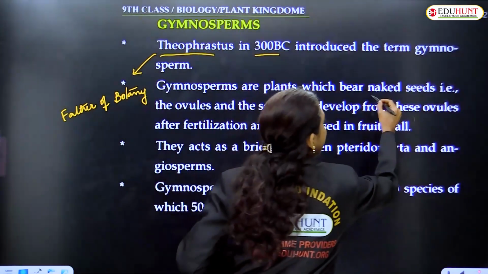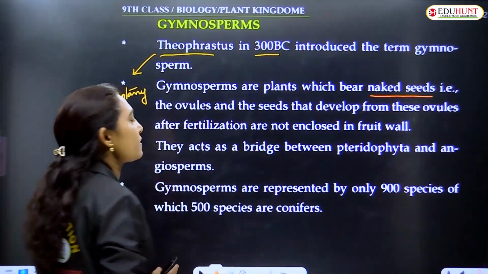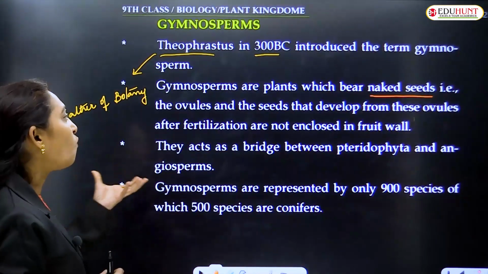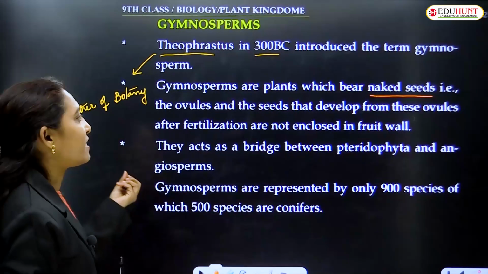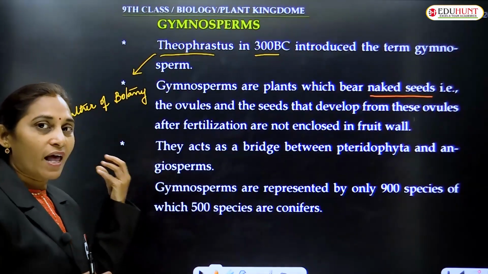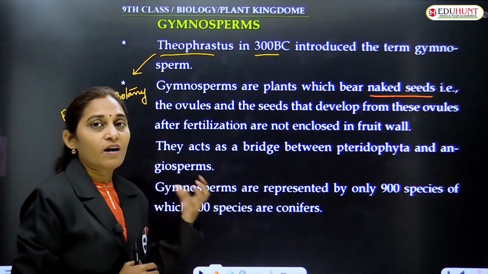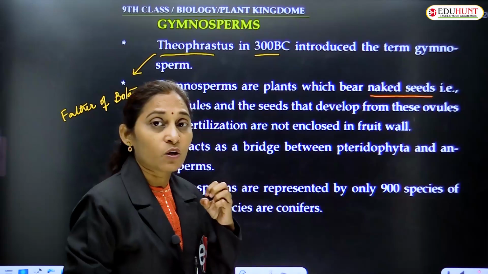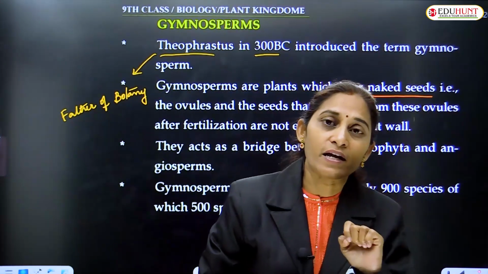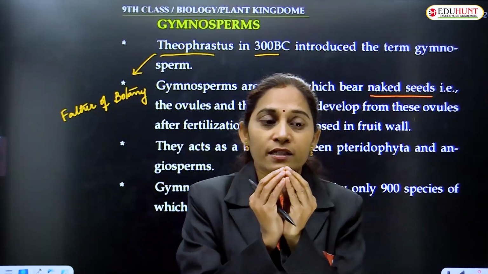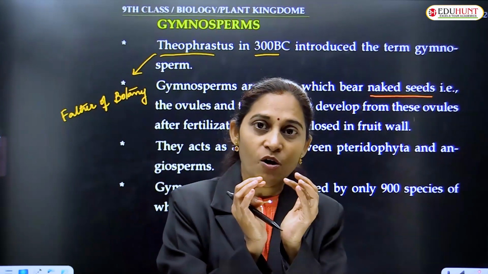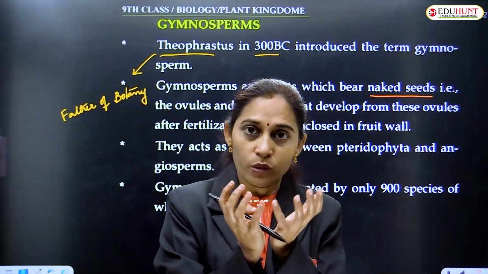Gymnosperms bear naked seeds. That is, the ovules, and the seeds that develop from these ovules after fertilization, are not enclosed in a fruit wall. Because of the lack of an ovary. If the ovary is there, the ovules are present in the ovary. After fertilization, the ovary stores some food material and bulges out into a fruit.